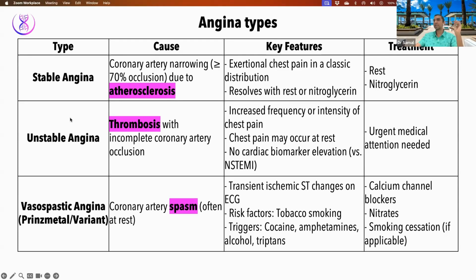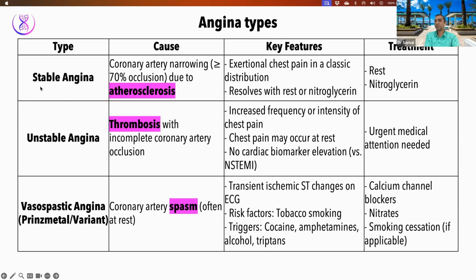So in stable angina, it is a stable plaque. Do you remember in the blood vessels chapter, we talked about stable versus vulnerable plaque? A vulnerable plaque is vulnerable to rupture. It has probably ruptured, leading to acute coronary syndromes. You remember that, right? But stable angina is related to a stable plaque.